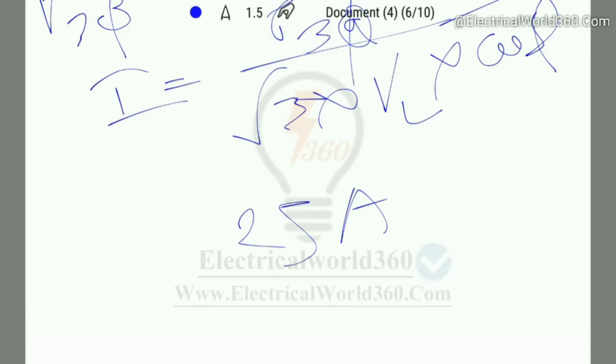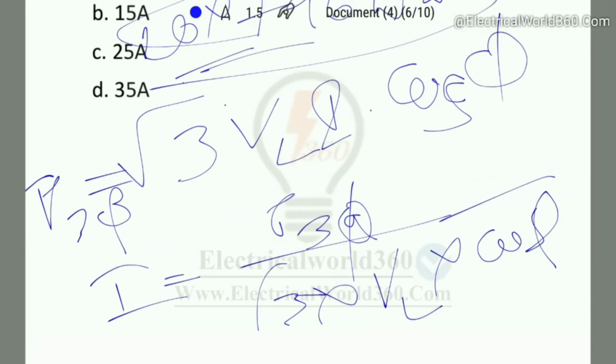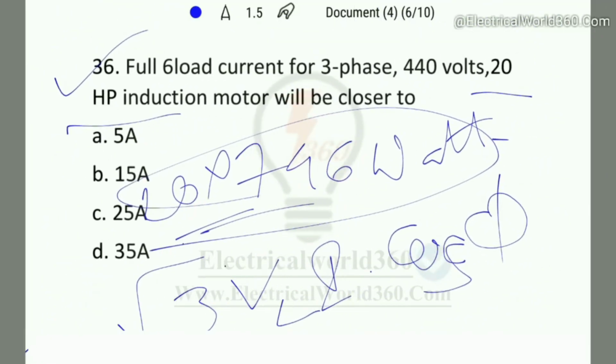So here we should know, in that case the power factor has been taken as 0.8, as normal induction motors operate at 0.8 to 0.85 lagging power factor. Okay, so here the right answer will be option C, 25 ampere.